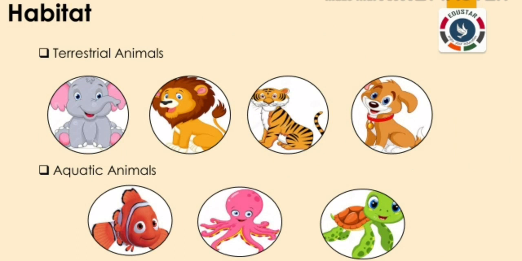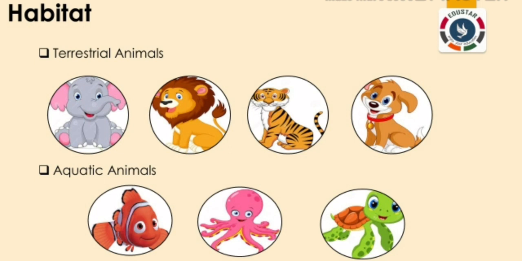Habitat. What is habitat? The natural place where an animal lives and grows naturally is called its habitat. We can classify animals according to their habitats into the following groups: terrestrial animals. Animals that live on land are called terrestrial animals. Elephants, tigers, lions, dogs are some terrestrial animals.